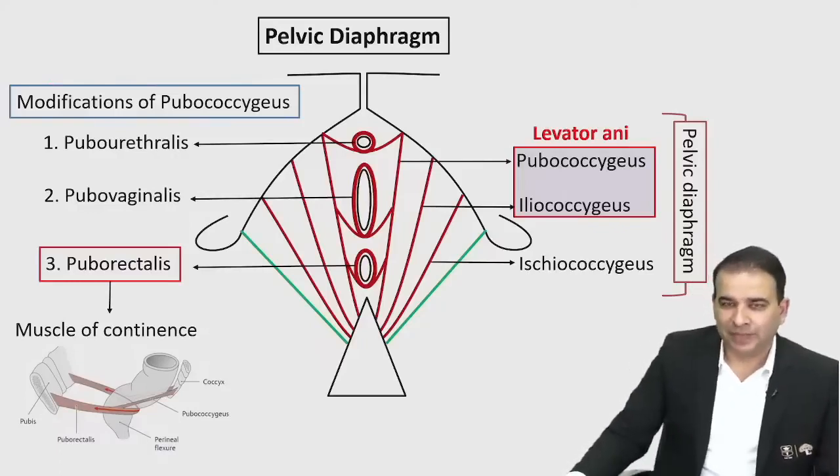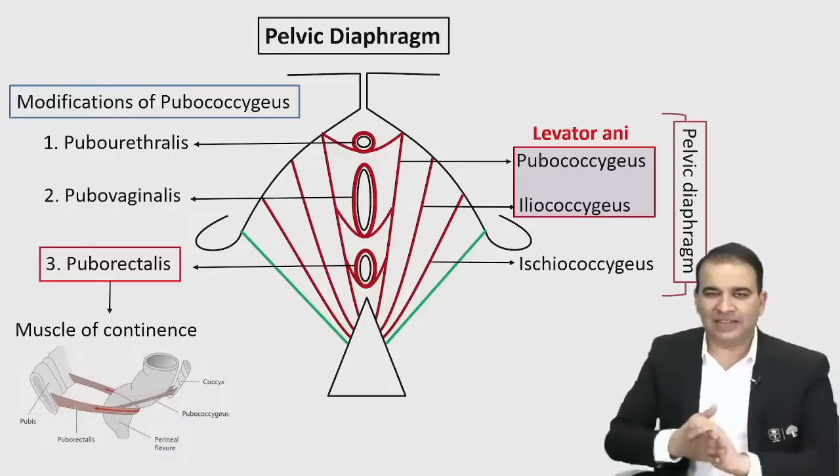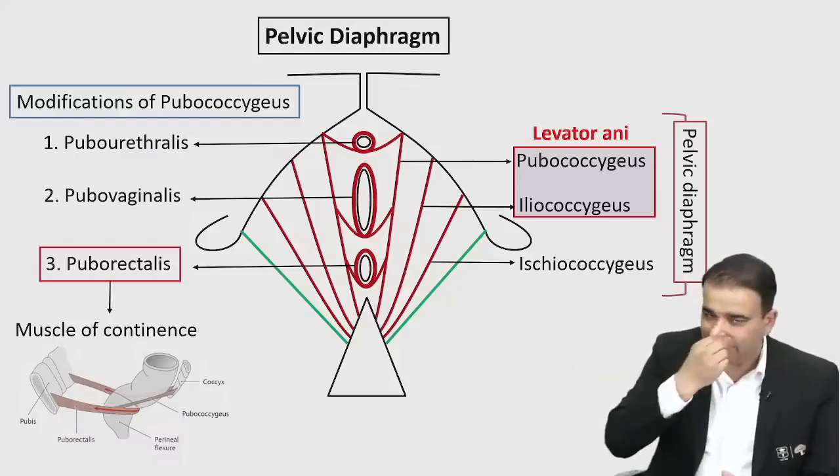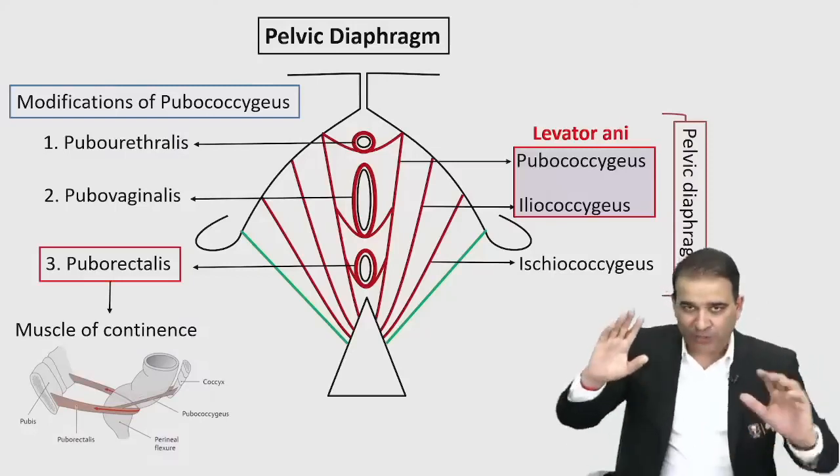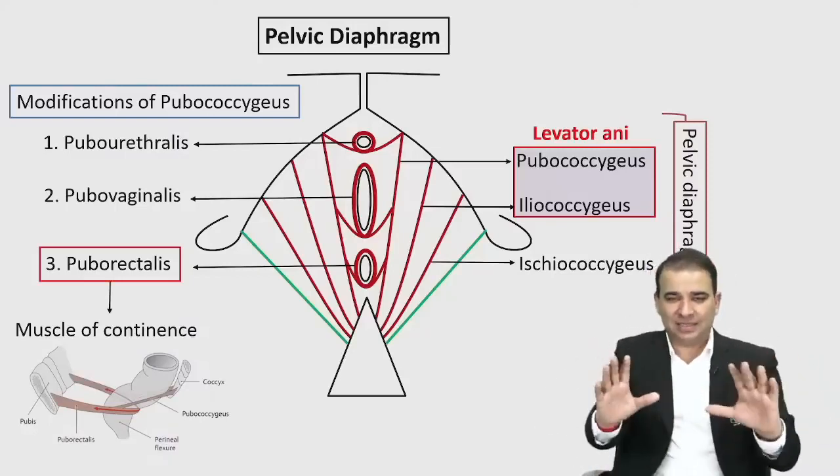Wonderful. So guys, after the pelvic diaphragm, when you go below the pelvic diaphragm, there is another diaphragm present below it, and that is the urogenital diaphragm. Now, first of all, you need to consider this from the lithotomy position.